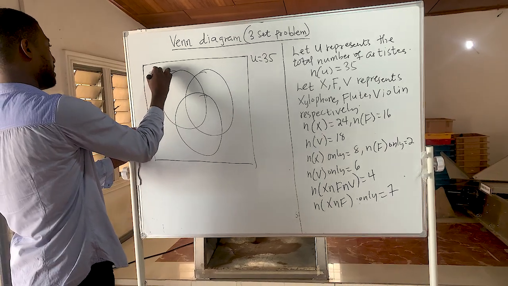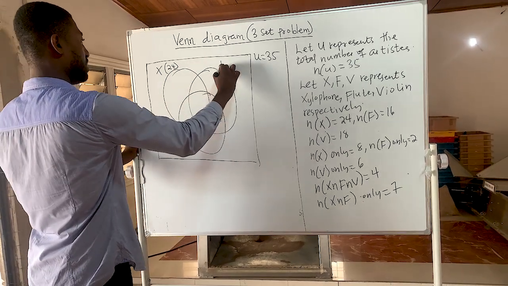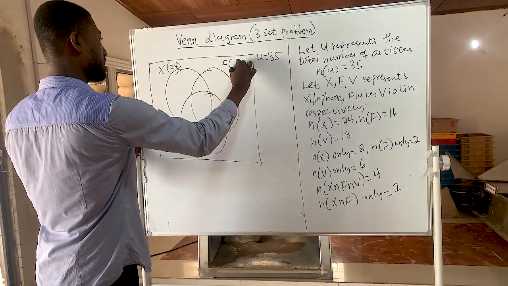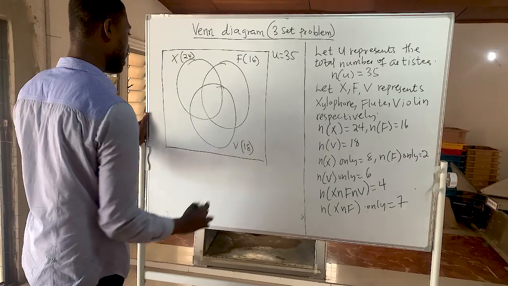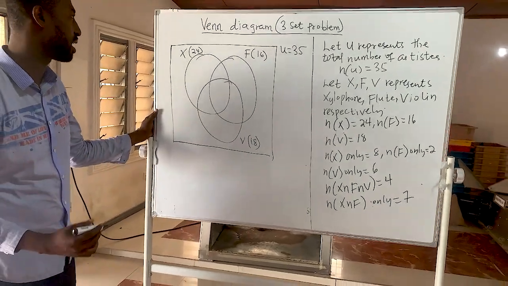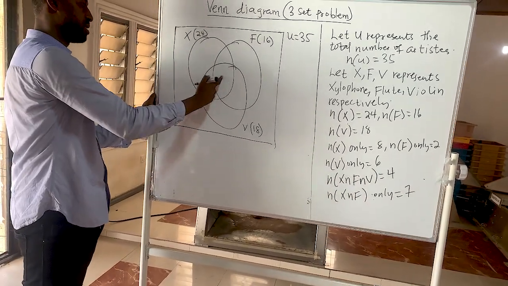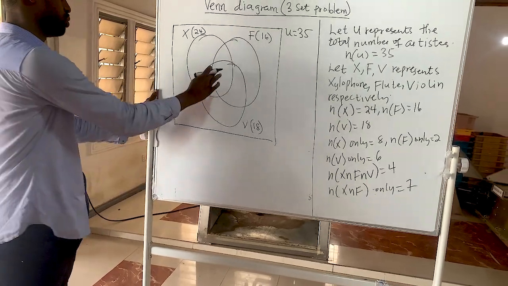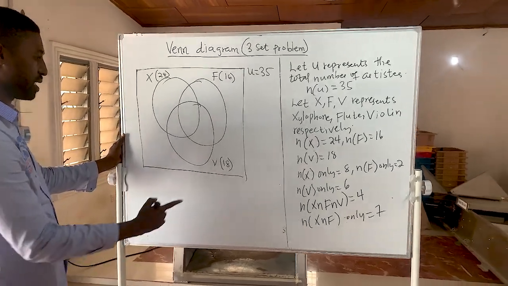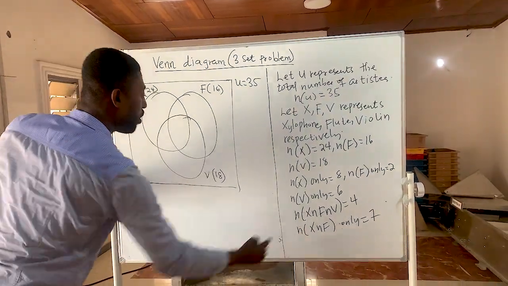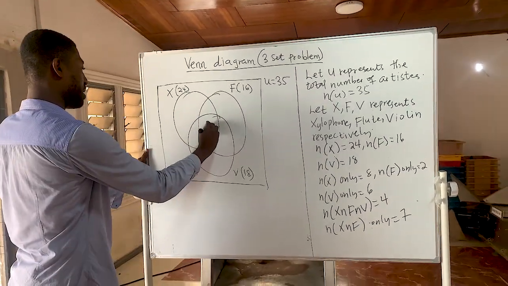So this is X, and the total of X is 24. This is F, which is 16, and this is V, violin, which is 18. And when we were looking at the concept of Venn diagram, we said we should always solve for the overlap. So here represents the artists that preferred all the 3 instruments, and in the question, 4 of the artists preferred all the 3 instruments. So we have our 4 here.